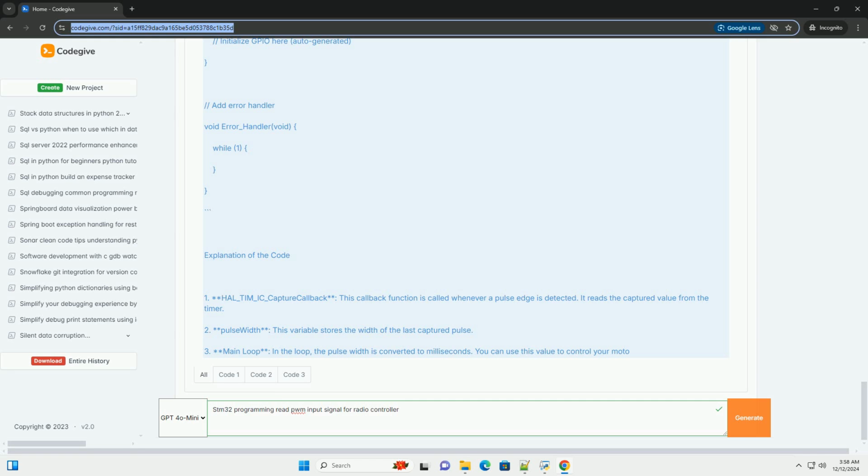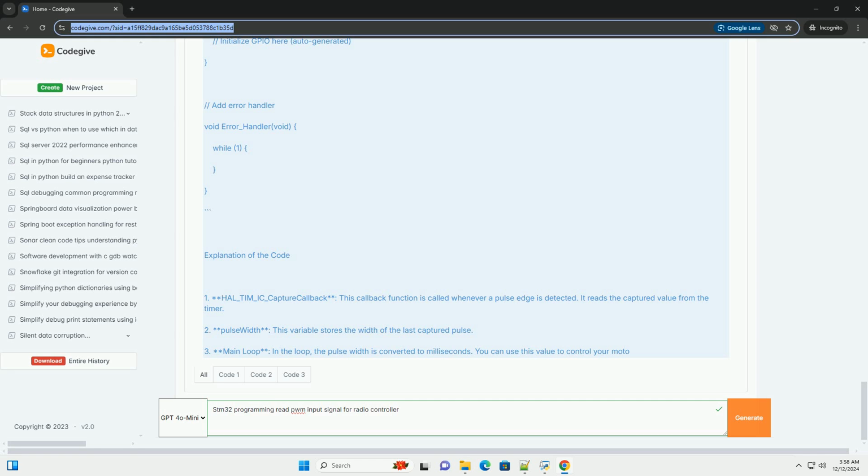Software setup using STM32CubeIDE. 1. Create a new STM32 project. Open STM32CubeIDE. Create a new STM32 project and select your specific STM32 board. 2. Configure GPIO. In the Pinout and Configuration tab, configure the pin where the PWM signal is connected as a TIM input capture. For example, set pin PA0 to TIM2_CH1.